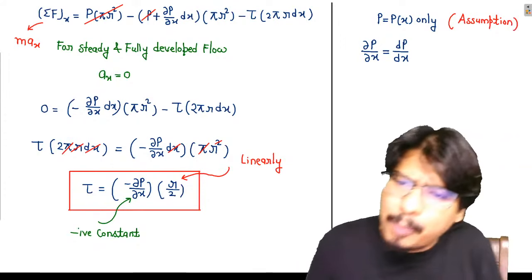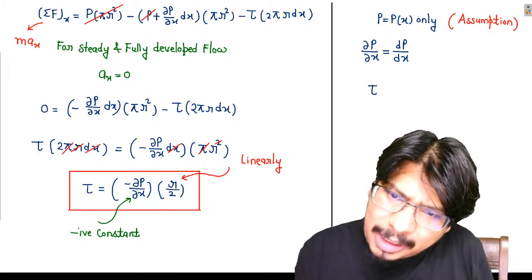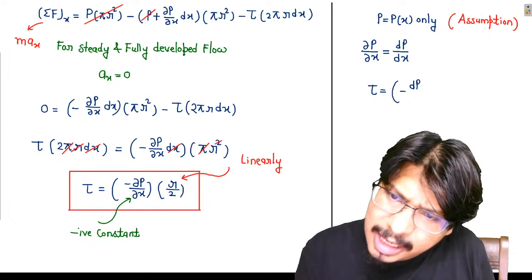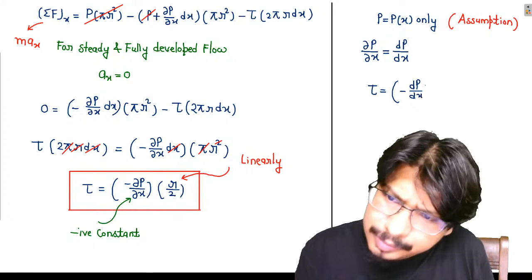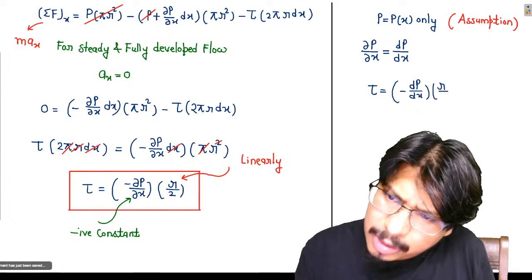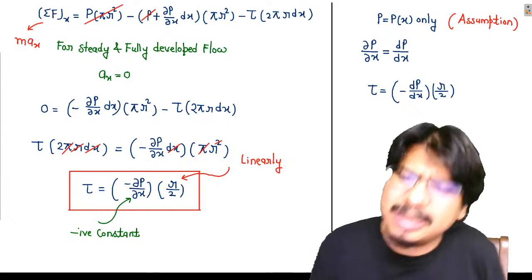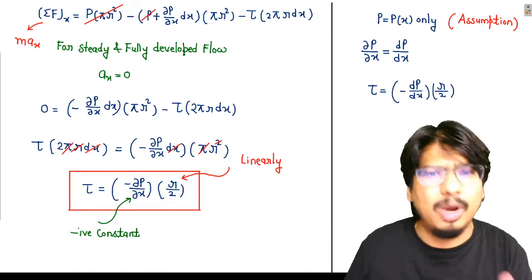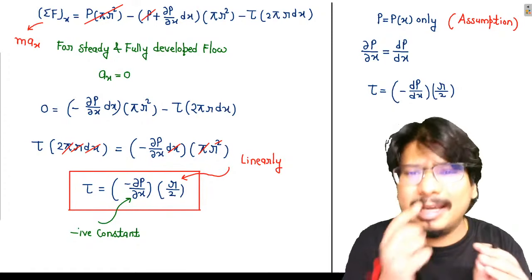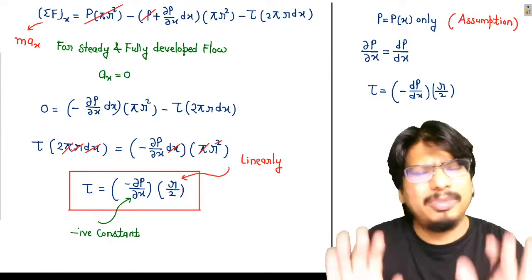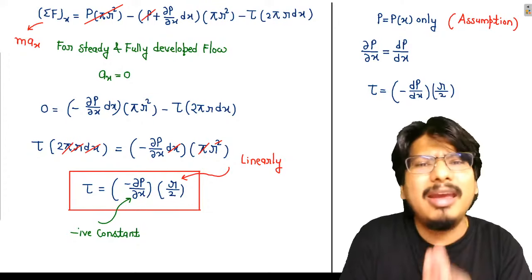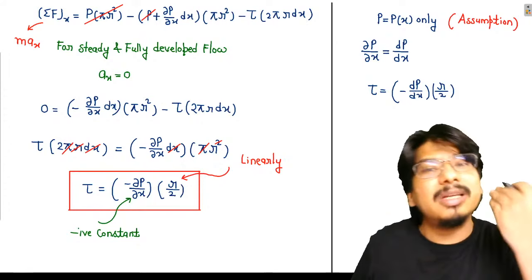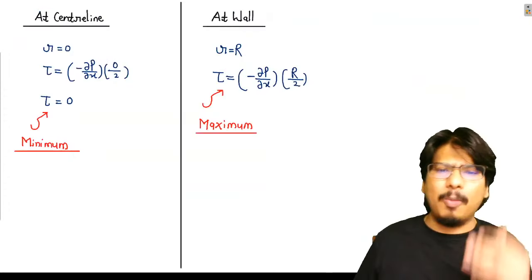That's why in some books आपको ऐसा फार्मूला दिखेगा बेटा, in few books you will be finding the formula like this, minus dp by dx, small r by 2. So basically they are assuming the pressure is changing only in x direction. I hope you are clear what I am trying to tell you. So अगर कहीं पर आपको dp by dx दिख रहा है तो वो भी सही है, that is also correct, because there the assumption is the pressure is changing only in x direction. I hope everyone is clear.